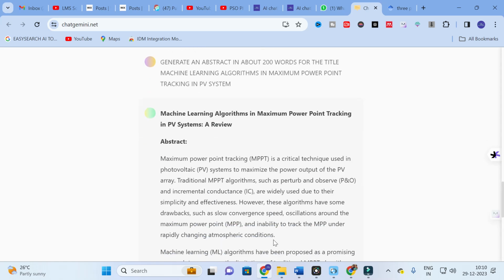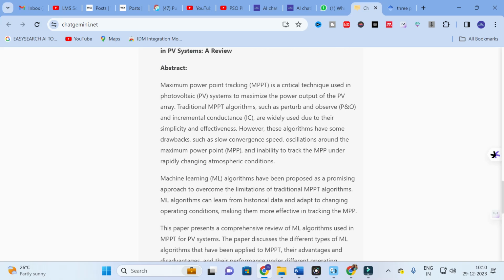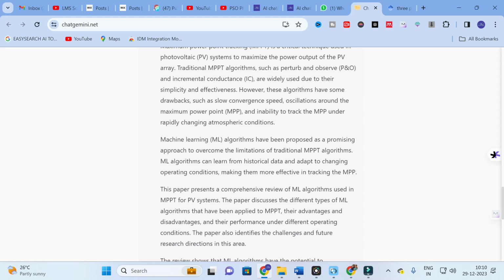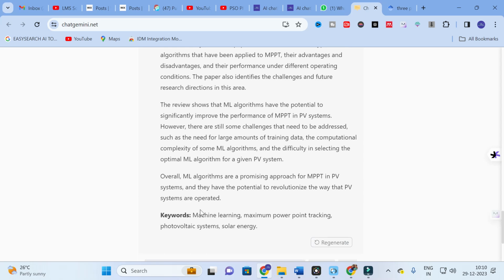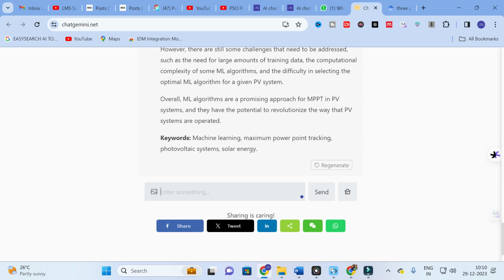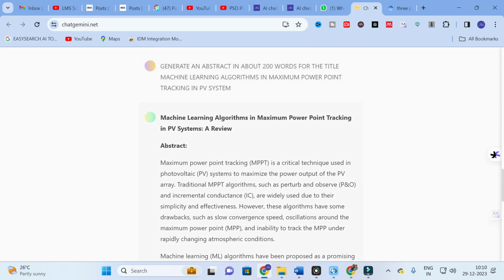Here you can see that our content is generated, with keywords itself. Maximum power point tracking is a critical technique used in PV system to maximize the power output of the PV array. Traditional MPPT algorithms such as perturb and observe and incremental conductance are widely used due to their simplicity and effectiveness. Machine learning algorithms have been proposed as a promising approach to overcome the limitations of traditional MPPT algorithms. So this will give you a better abstract. You can also see the keywords: machine learning, maximum power point tracking, photovoltaic system, solar energy, etc. So like that it has generated a better abstract also.